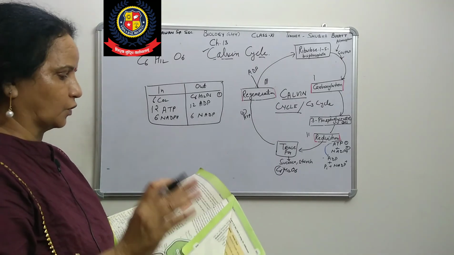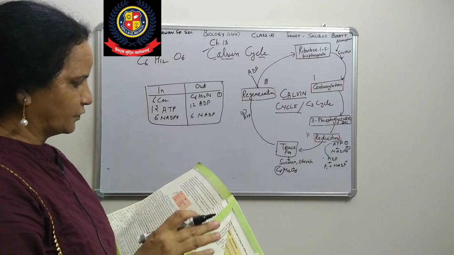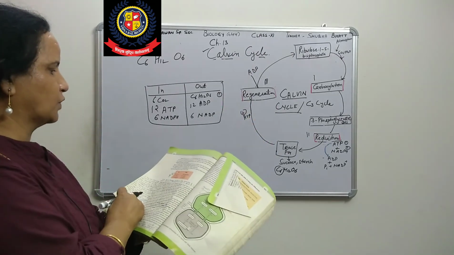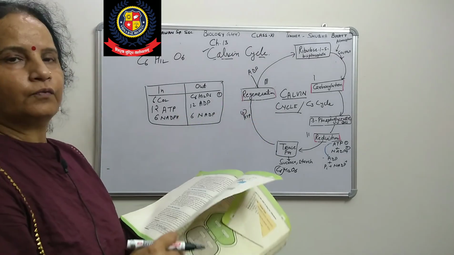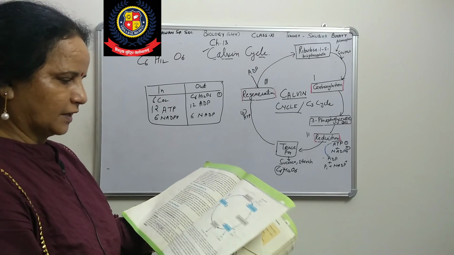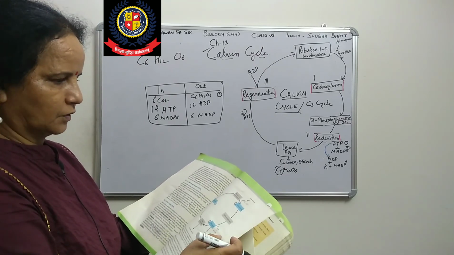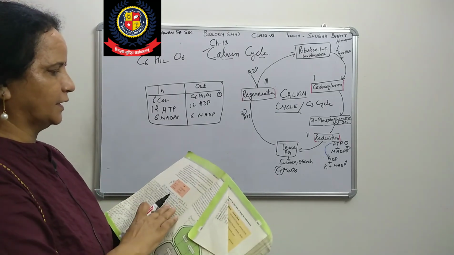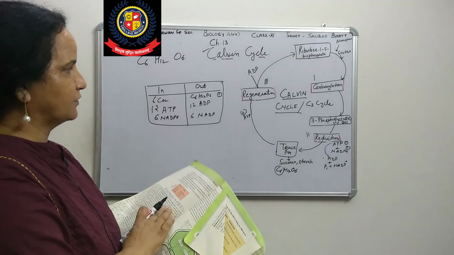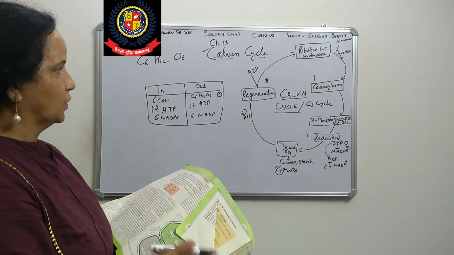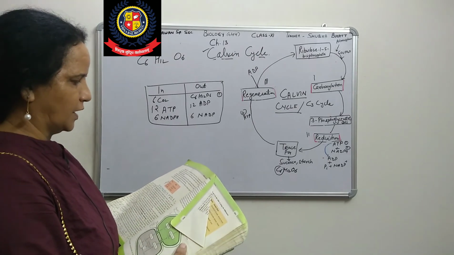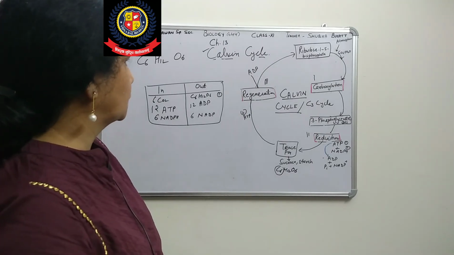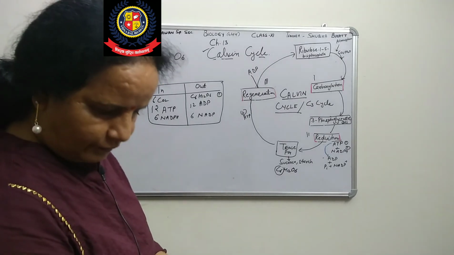It is given in your book also. So now just see 6 CO2 enter, and we get 2 molecules of ATP. Now in the Calvin cycle, 3 molecules of ATP are required, probably to meet this difference. Here 3 molecules are needed, but we have seen only 2.